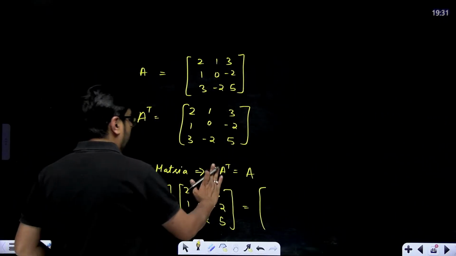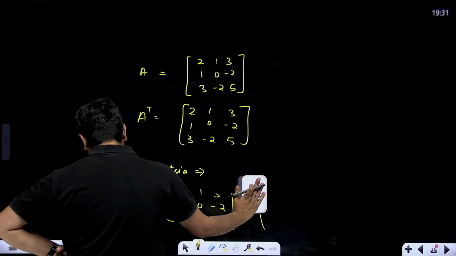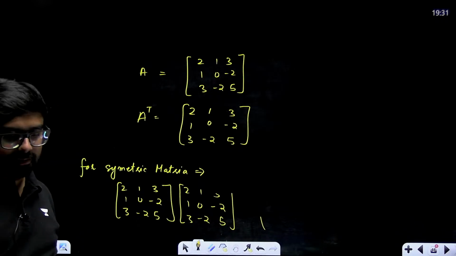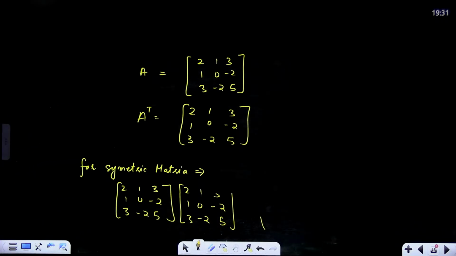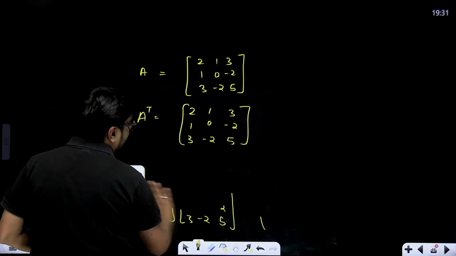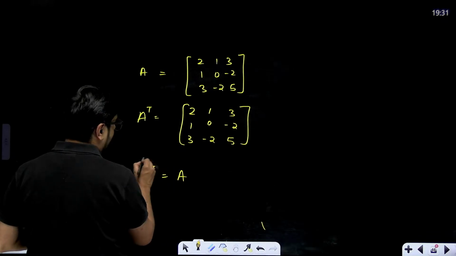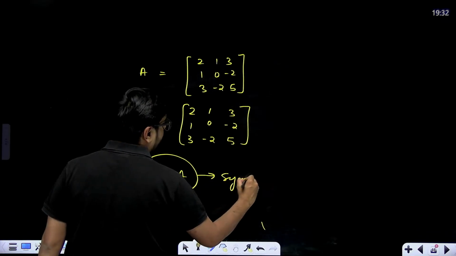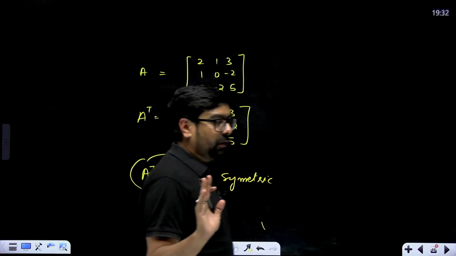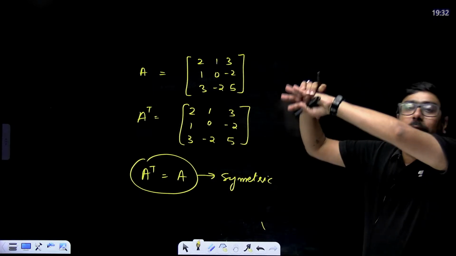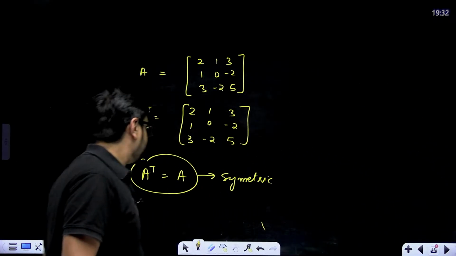Oh, I'm sorry. No. I've written wrong actually. I made a mistake over here. It won't come equal. In symmetric matrix, the product is not... that's orthogonal. Sorry, my bad. I take my words back. A into A transpose is equal to I for orthogonal. We get those type of things. Here we'll not get. That's a different property.